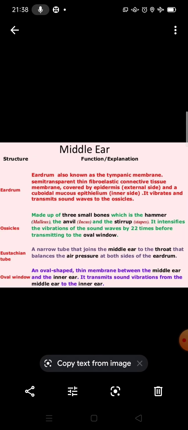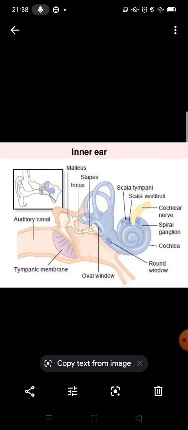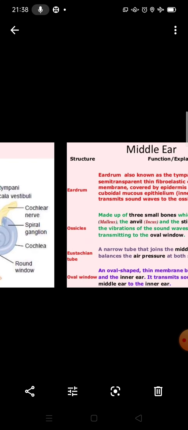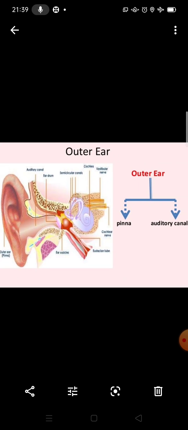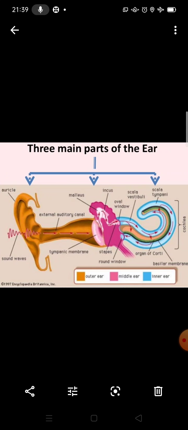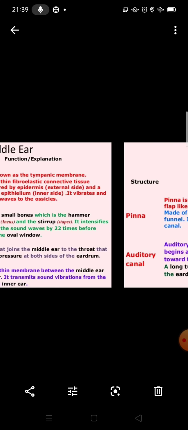Now you can see the middle ear. The middle ear consists of the eardrum. Sound waves enter the ear canal and make the eardrum vibrate. So we have discussed the three main parts of the human ear: outer ear, middle ear and inner ear. Now students, we will discuss the function of the human ear.